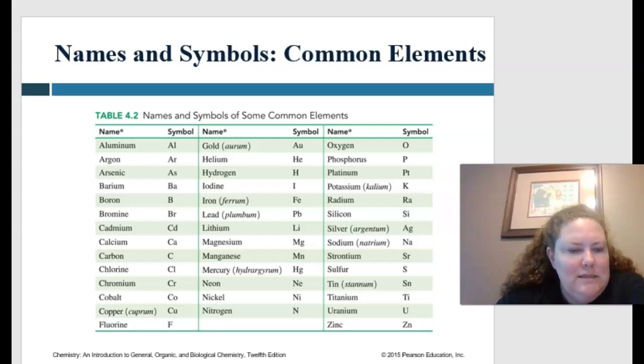Here is a table of names and symbols of common elements, and you can use this to study from. And again, a lot of them you can kind of guess, where we're starting from and going, okay?